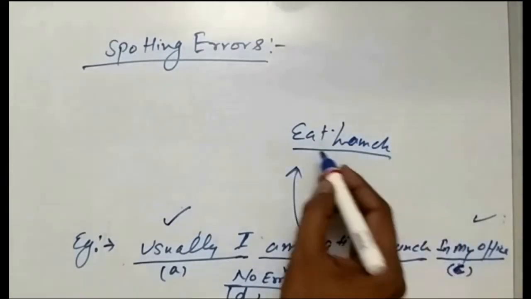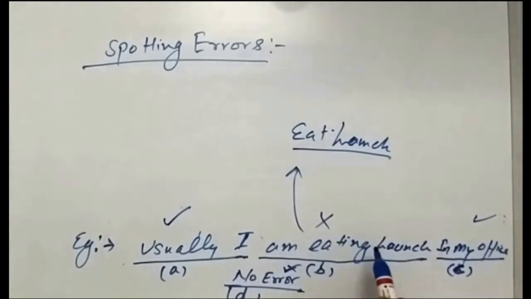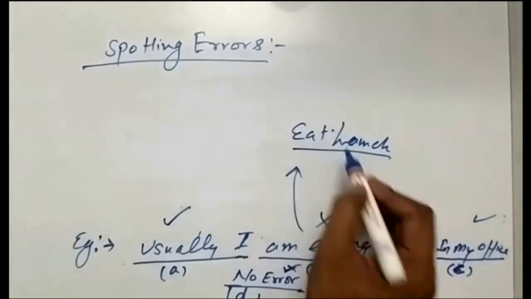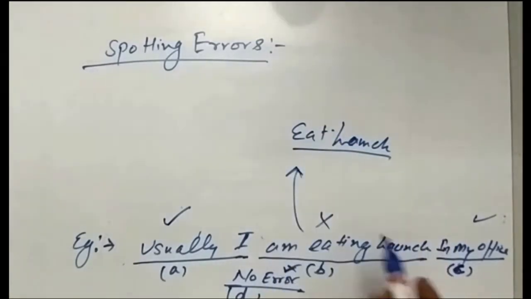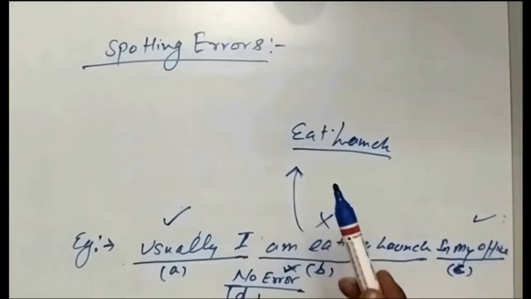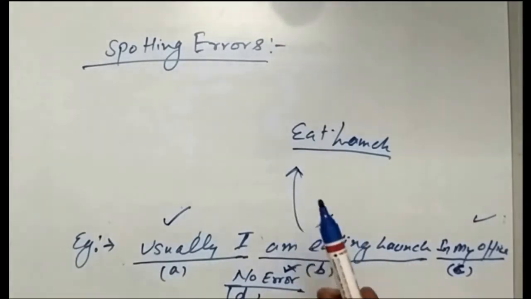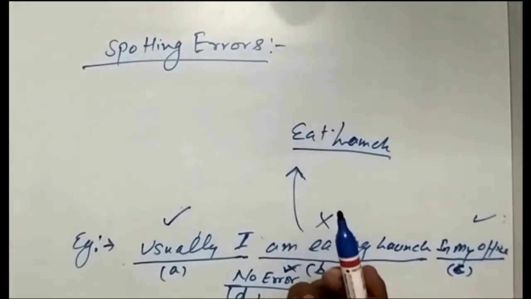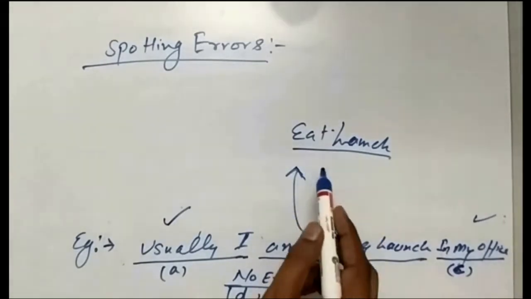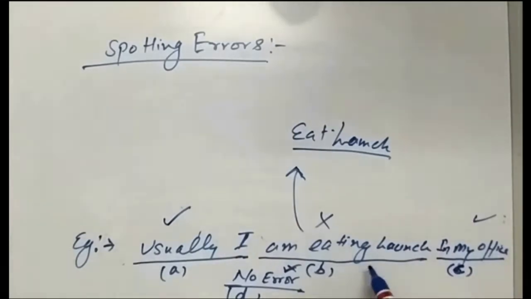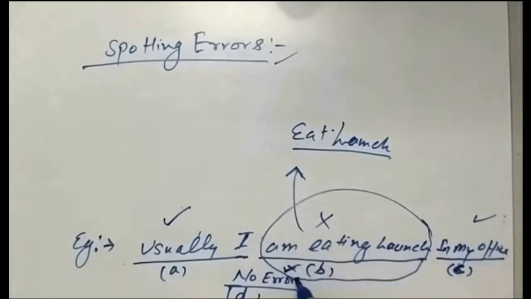This is not continuous; it is a habit. As I told you, since this is a habitual action, simple present tense should be used. So this is the error we have found here, and option B is the one where the error has been found.